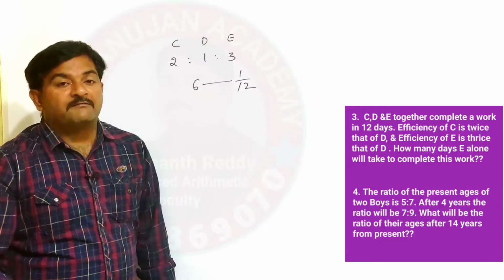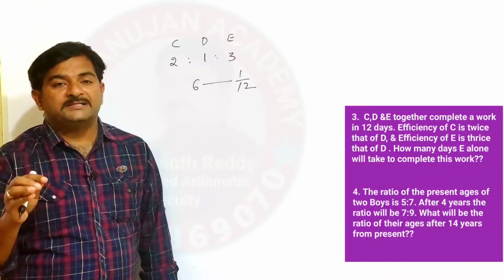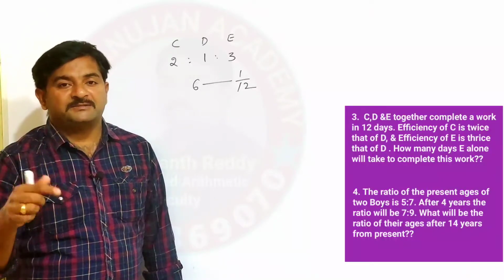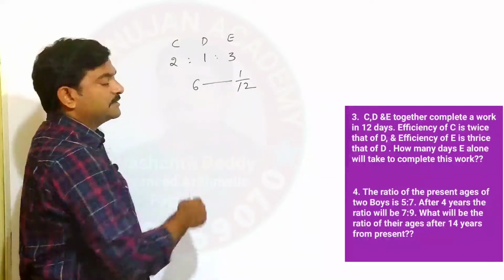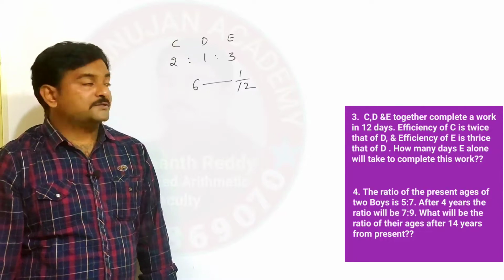1 by 12 you should take. Why am I taking 1 by 12? Because 12 days is the time. The reciprocal of time is nothing but efficiency. Therefore, efficiency is equal to efficiency. So 6 parts of work is equal to 1 by 12.